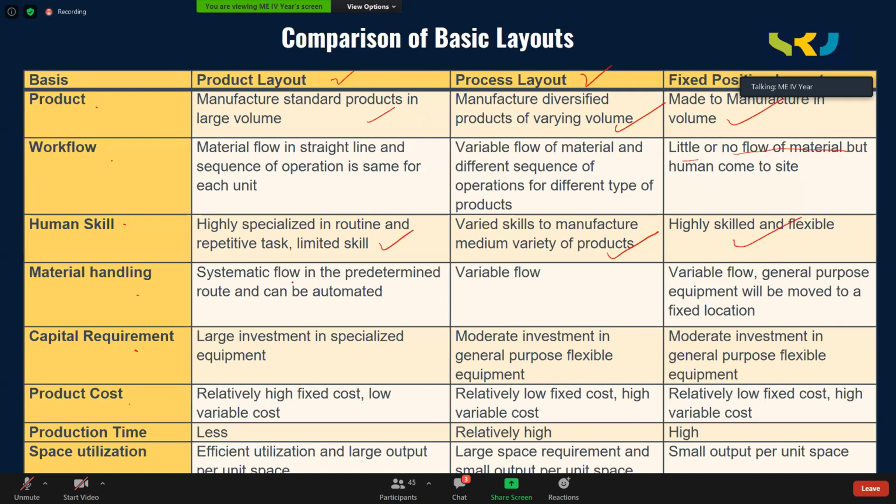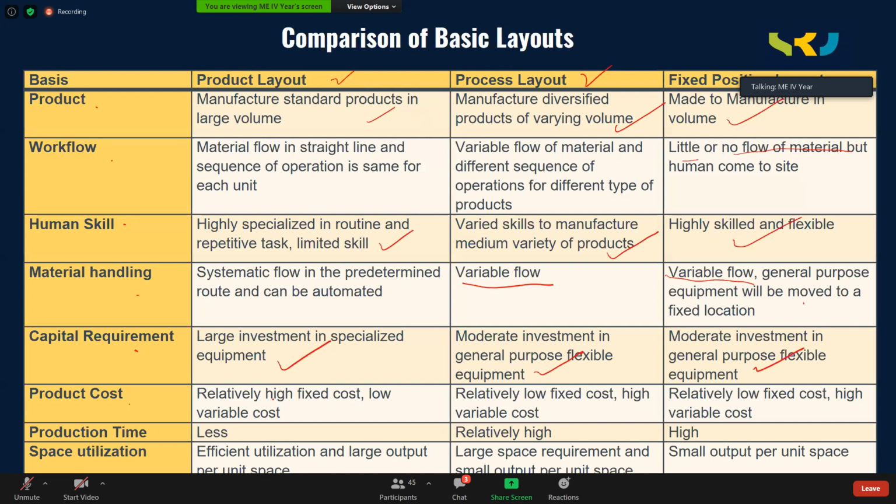Material handling: it is a systematic flow along the line. It is a variable flow in process layout, and fixed position layout also has variable flow from different places. The general purpose equipment will be brought near to this fixed position. Capital requirement: large investment on special purpose machines, moderate investment on general purpose machines, and here also moderate. I told you in the previous classes why we go for special purpose machines in product layout or mass production. Mass production needs special purpose machines to produce in larger quantities. Whereas process layout uses general purpose machines like lathe, mill, drill, which cost less.